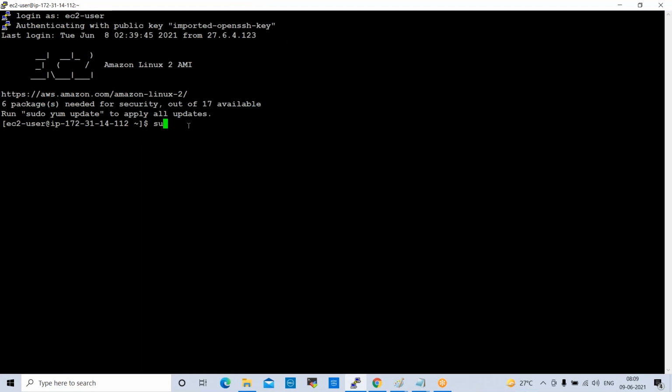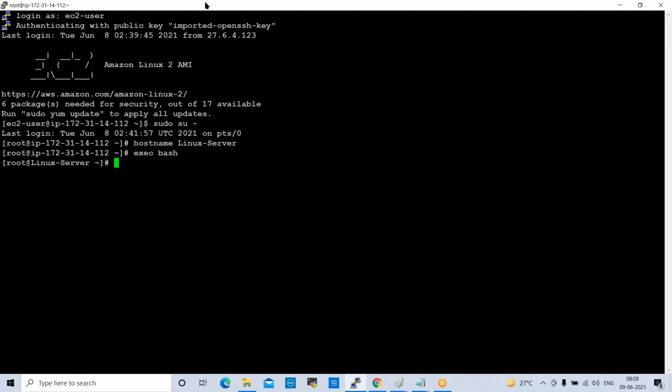First, we switch to root with sudo su -, then set the host name to Linux server, and execute bash.